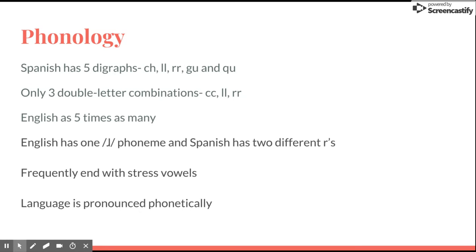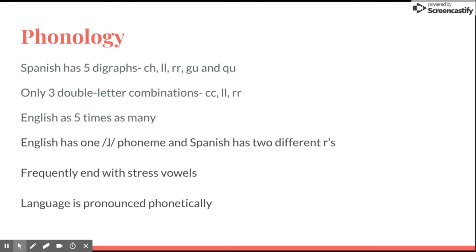The differences in the R phonemes predict that it might be harder to distinguish the R sounds going from English to Spanish. Spanish words frequently end with stressed vowels. However, in English, stressed vowels are followed by consonants or one of the 3 glides: the Y as in boy, the W as in cow, and the H as in he.